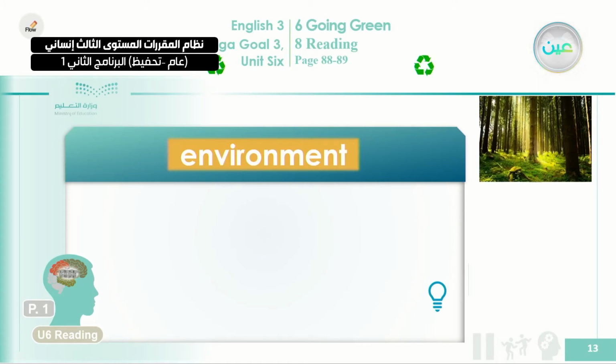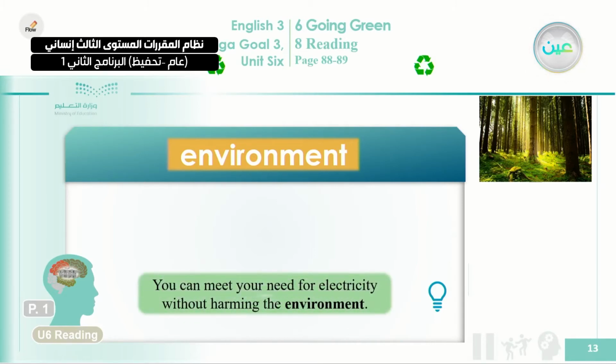Okay, here we're talking also about a very important word that we also need to know, especially in this unit, which is environment. What is the environment and how was it used in this reading? You can meet your need for electricity without harming the environment. So you get the electricity without burning fuels or coal or whatever to harm the environment.